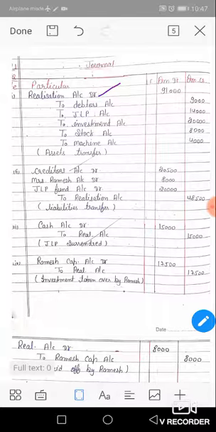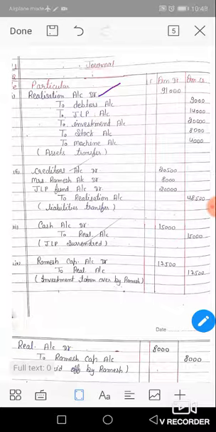This is the complete package of the fourth chapter. The whole accounting system is asked, from start to end: starting from the journal entry, then the realization account, after that the partner's capital account, and finally the cash account. So we will start from the journal entries. In the journal entry, first of all, we will transfer all assets to our realization account.